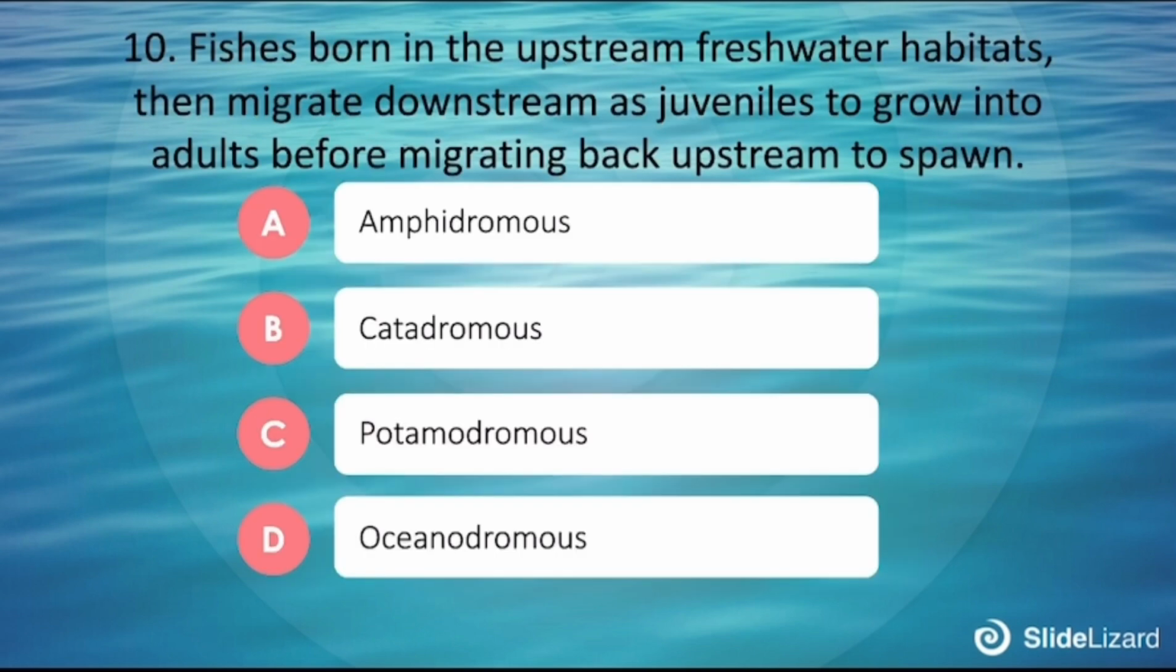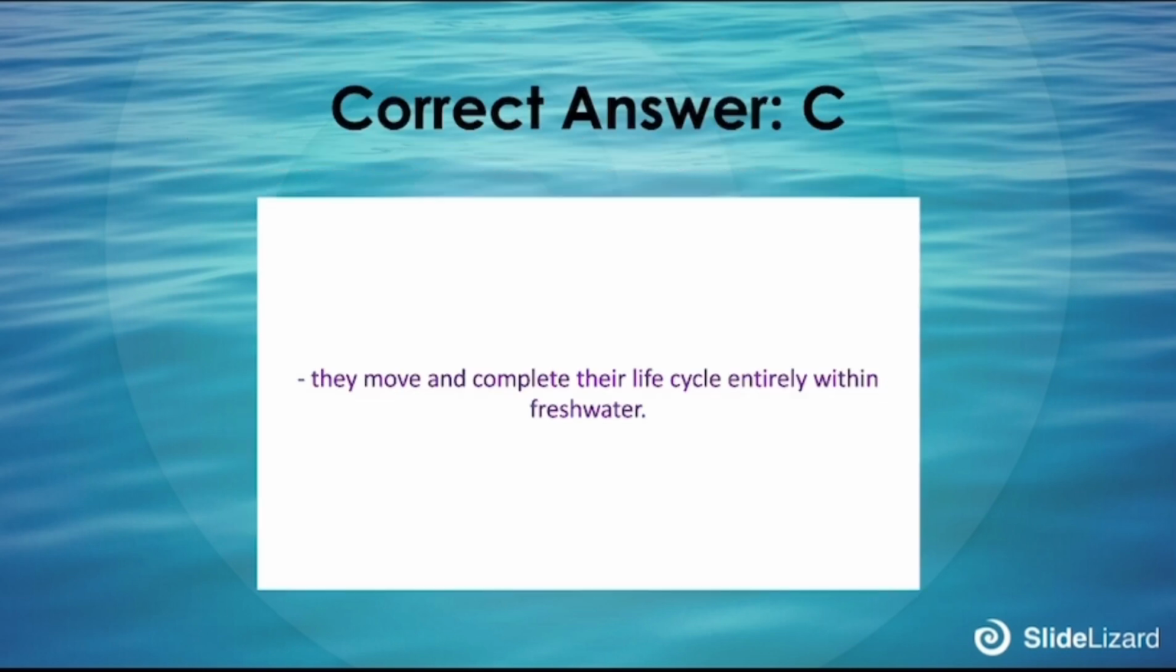10. Fishes born in the upstream freshwater habitats, then migrate downstream as juveniles to grow into adults before migrating back upstream to spawn. A. Amphidromous, B. Catadromous, C. Potamodromous, D. Oceanodromous. The correct answer is C. They move and complete their life cycle entirely within freshwater.